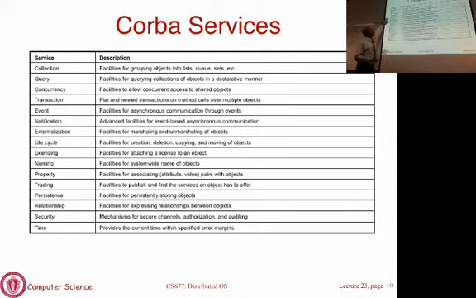There's a transactional service which allows you to implement transactions inside your application. There is a notification service and an event service, which we will talk about in more detail. There is even a licensing service. If you write a commercial application, you want to sell it and give licenses to your customers, there's a service for that as well.